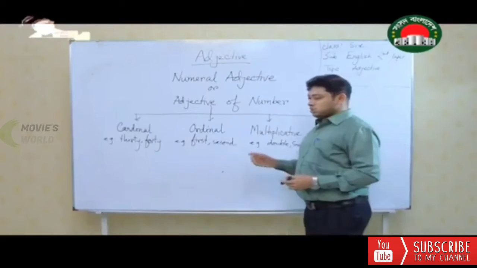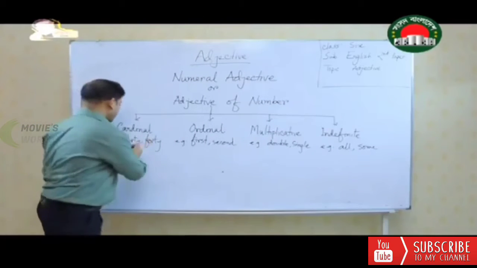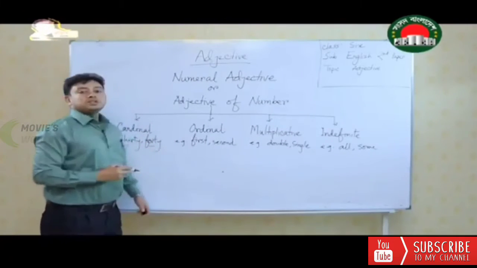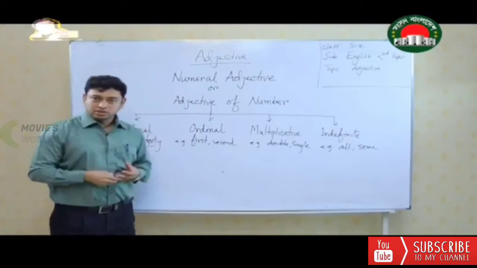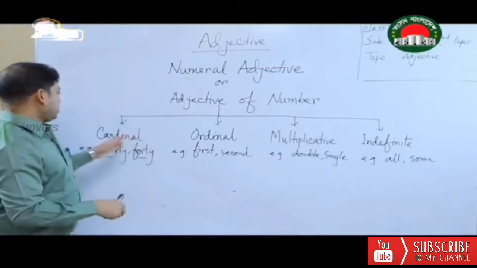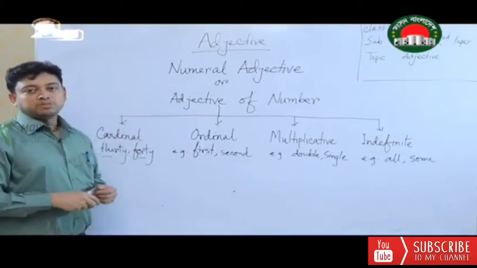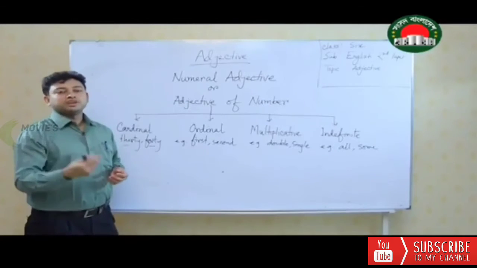So when we talk about these examples and these words, if these words are used in a sentence and if it qualifies a noun, then it becomes adjective of number. Now specifically if you want to identify, the name will be cardinal numeral. For example, there are 40 students. So 40 is qualifying students.